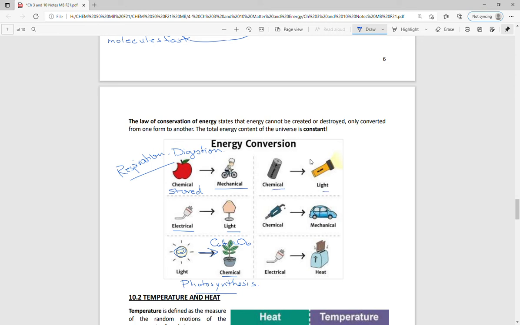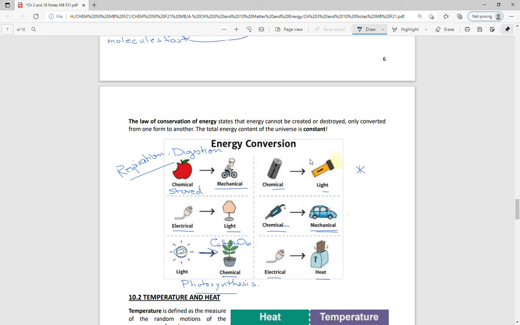In your car, chemical energy can become mechanical energy. Maybe electrical energy can become mechanical energy if you have an electric car or a hybrid. And we also have electrical energy becoming heat, say in a toaster or in a heater of some sort. So in these ones, they all convert.